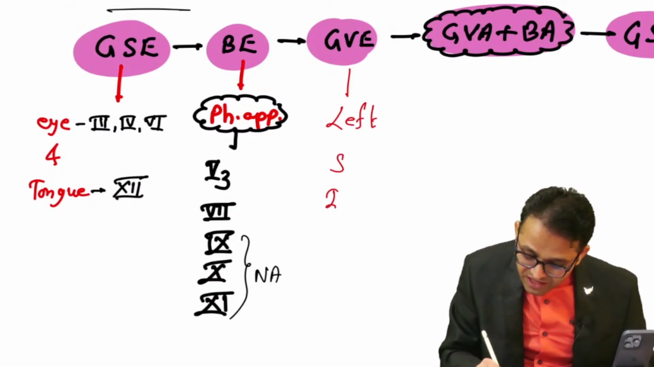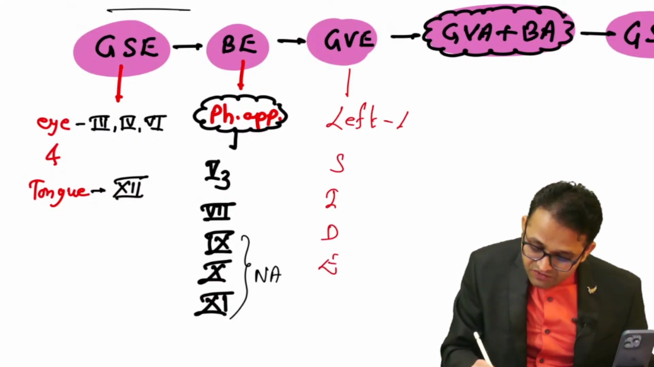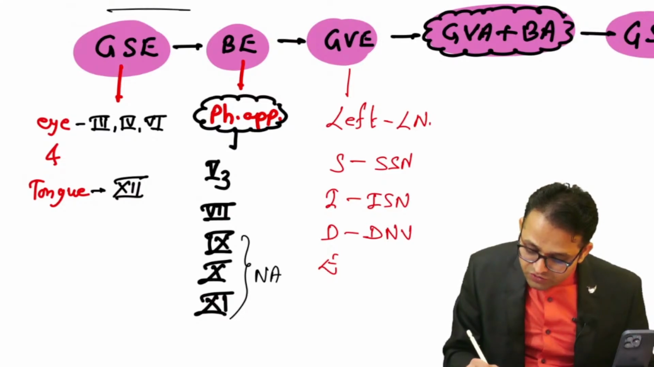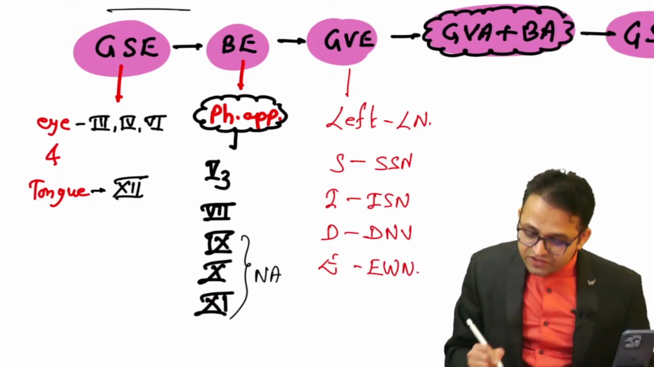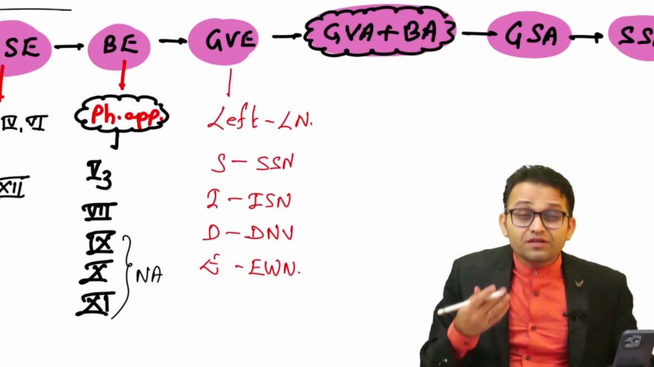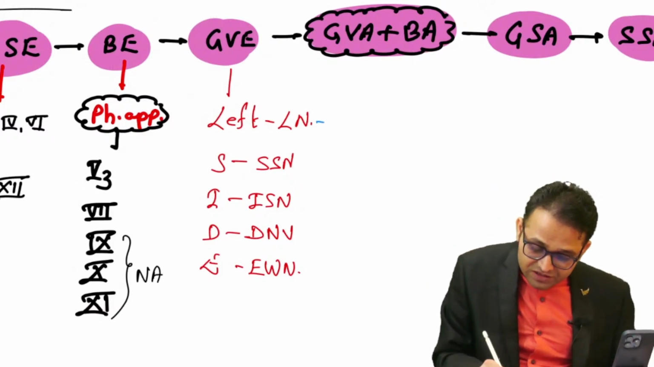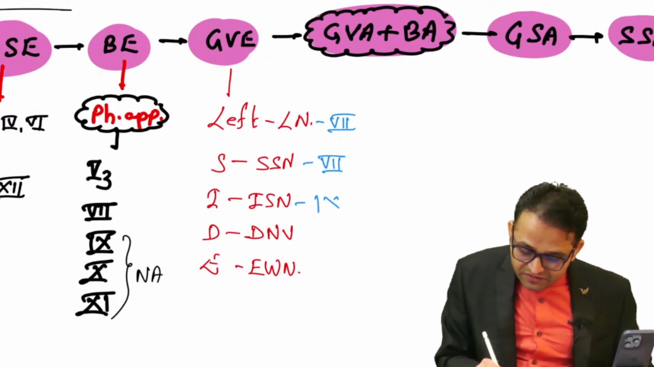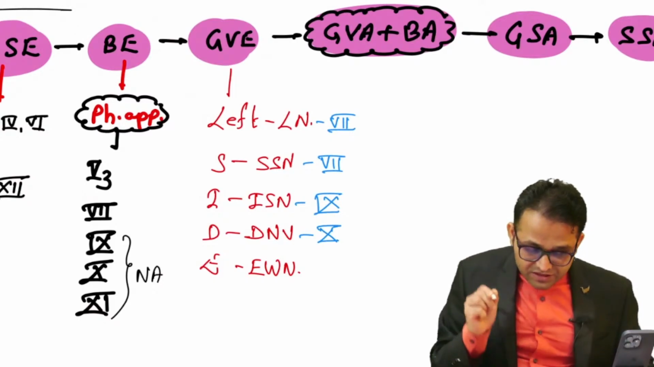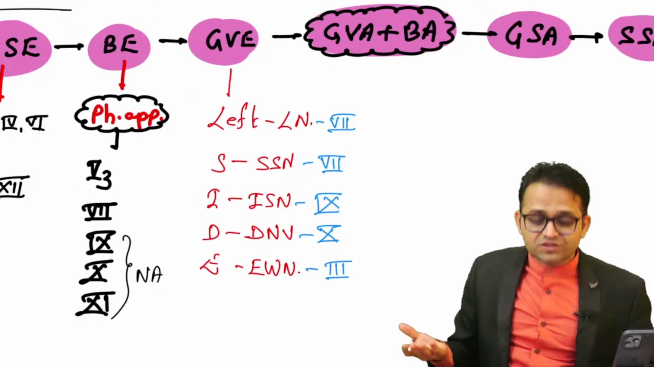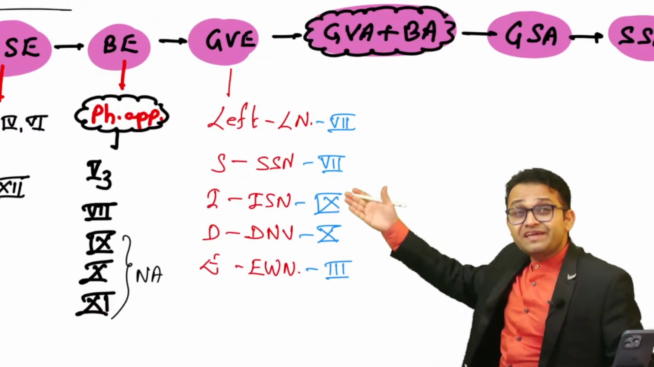SIDE. Yes, L for lacrimal nucleus, S for superior salivatory nucleus, I for inferior salivatory nucleus, D for dorsal nucleus of the vagus, and E for Edinger-Westphal nucleus. So simple. Yes, if you want to tell about the cranial nerve, then lacrimal nucleus is related with the facial nerve, superior salivatory with the facial nerve, inferior salivatory with the glossopharyngeal, dorsal nucleus of the vagus, 10th nerve, and the Edinger-Westphal nucleus, it is related with our third cranial nerve. So simple. Yes, these are our parasympathetic ganglion.